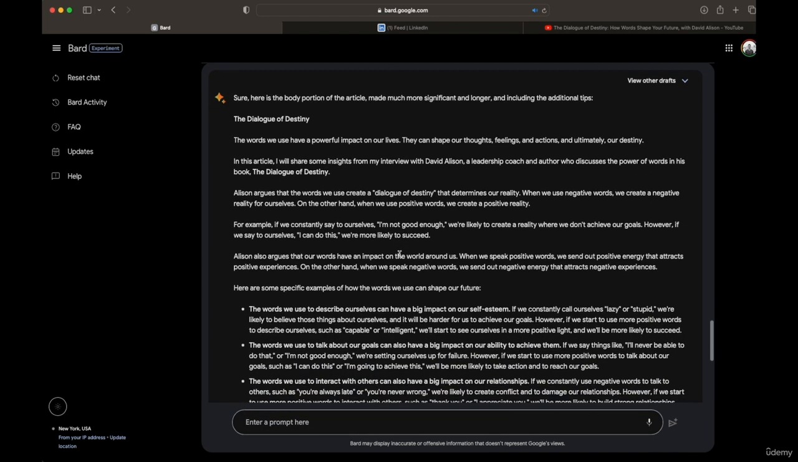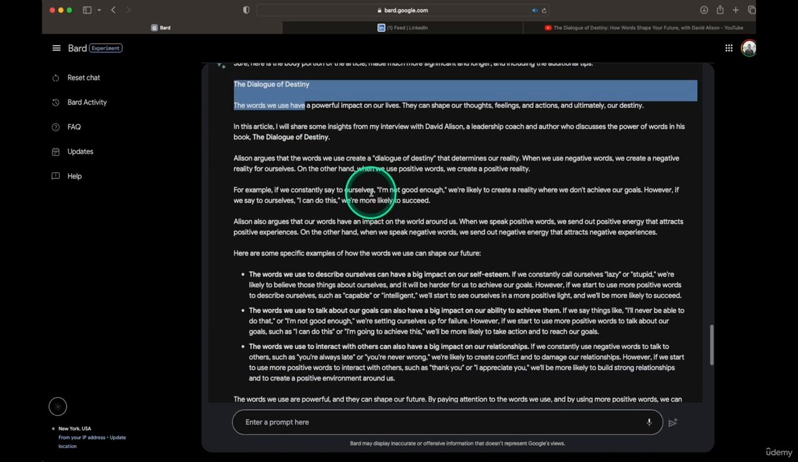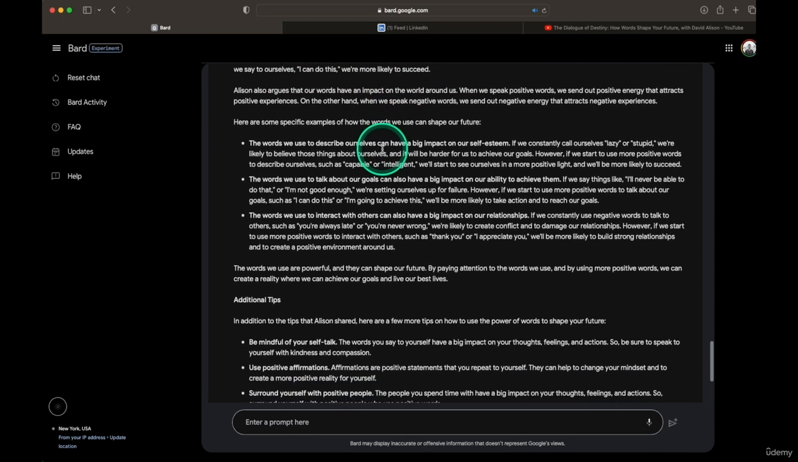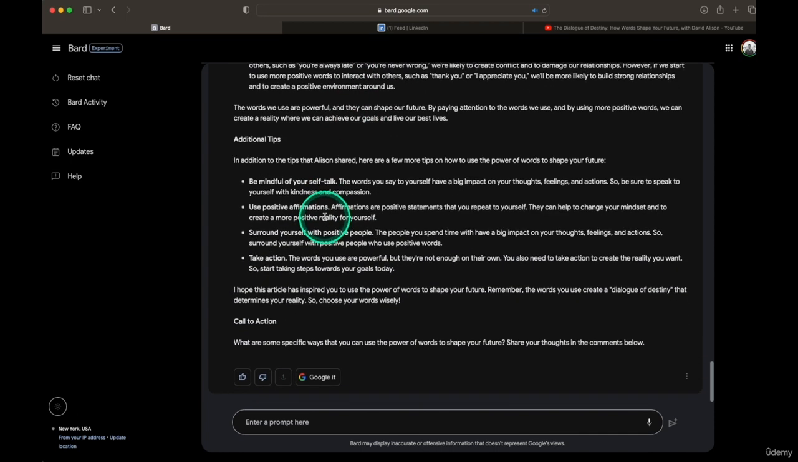Cool. So here we got the new format. Dialogue of destiny, words that power impact our life. David Allison. This is good. There's an example. I'm not good enough. Specifics, additional tips. Alrighty. This is a better article. I like it. We're not going to export this.